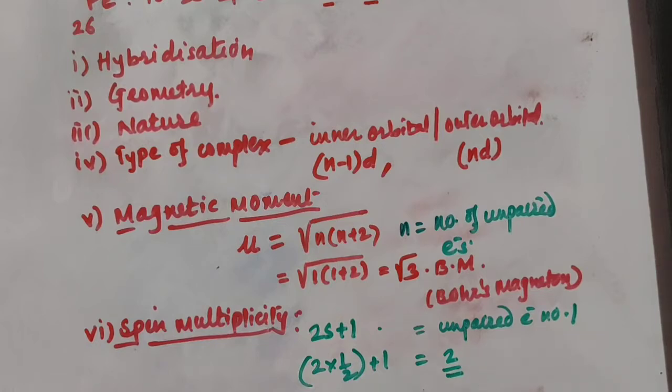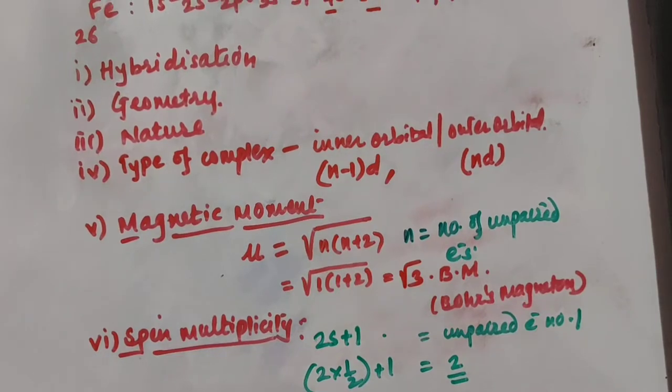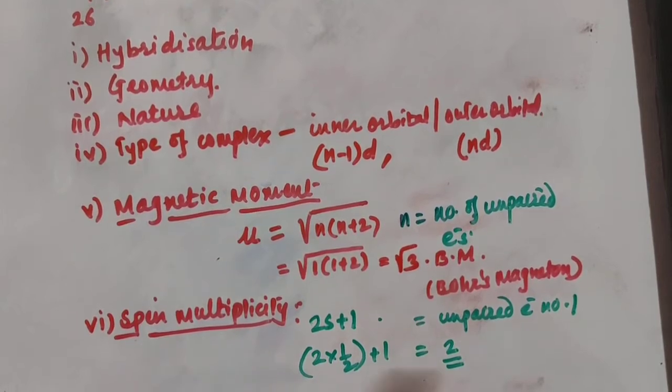So spin multiplicity is 2. From valence bond theory, what you are supposed to find out? Hybridization, so geometry of that complex, then nature, whether it is paramagnetic or diamagnetic. If all the electrons are paired, then it is diamagnetic. If unpaired electrons are there, then it is paramagnetic. Type of complex, whether it is inner orbital complex or outer orbital complex.